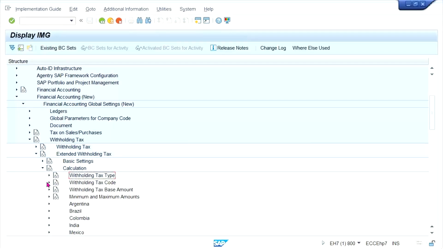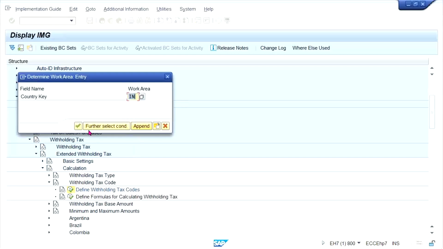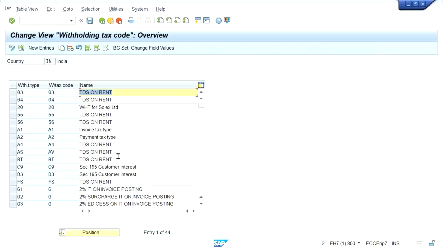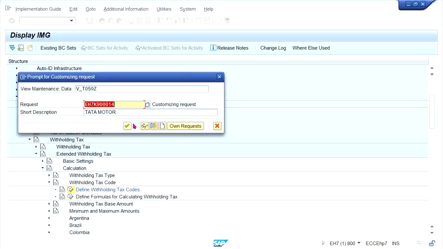Now we just do one thing. Tax code, also T3. We have given 10%.